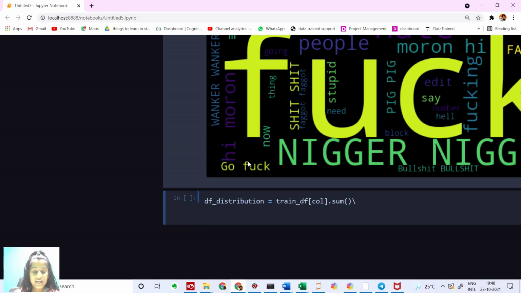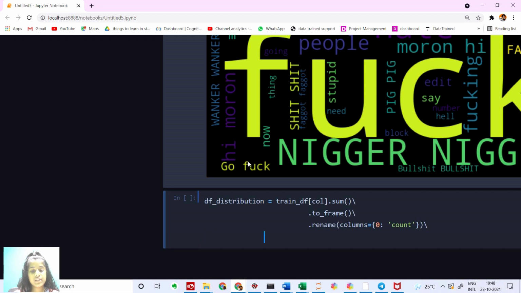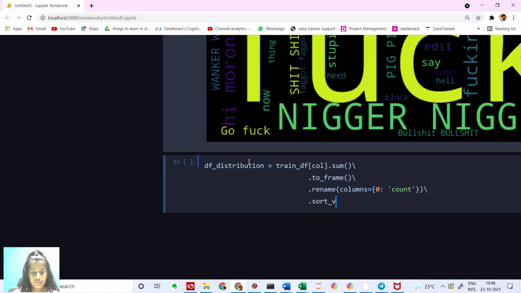And here most of the people create errors, guys. Check this out. Leave some space and then let's just get it up here, and I'm going to say dot to_frame, then rename columns with the count, and then I'm going to put a slash, leave space, dot sort_values.